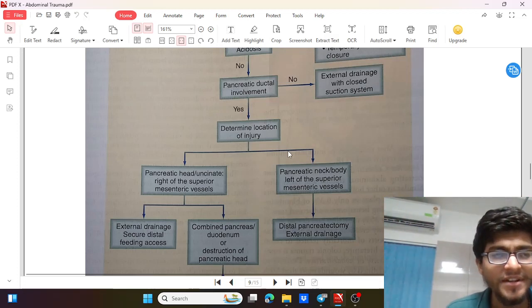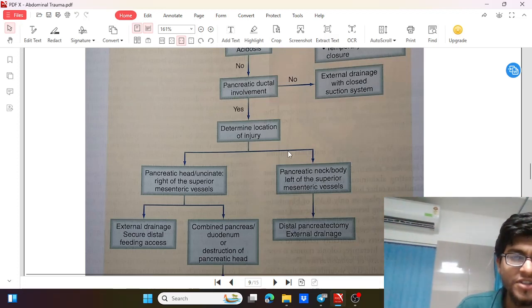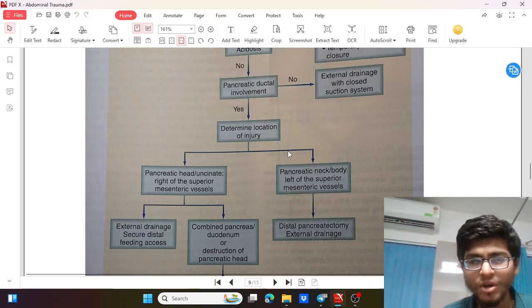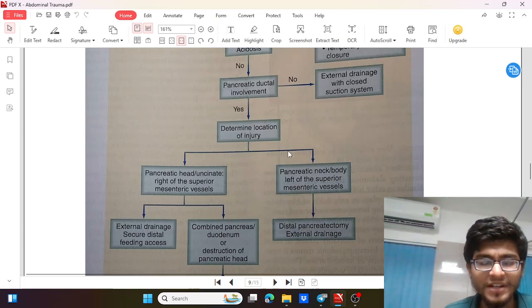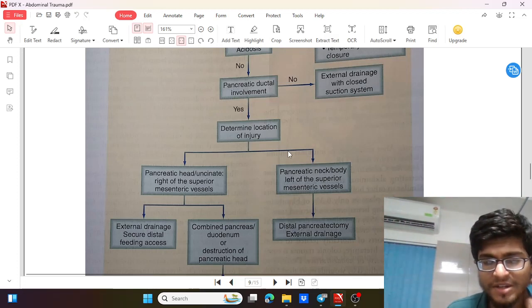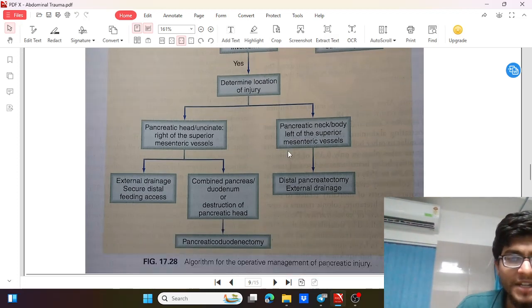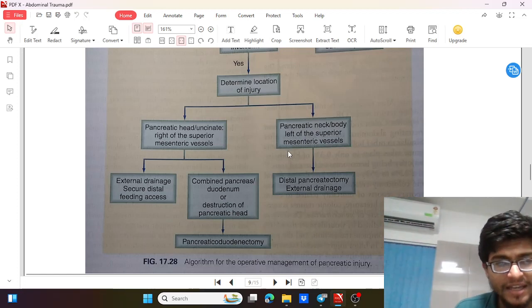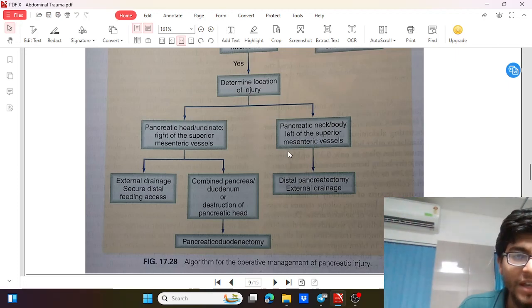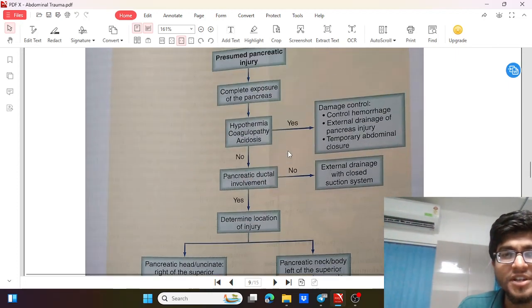We have to consider the severity of injury and monitor the patient for some time. The initial conservative plan may convert to surgery if the patient deteriorates. So we have to be careful. We should know what the possibilities and options are, and what surgeries can be done in case of all the injuries, and then we can manage our patient better.